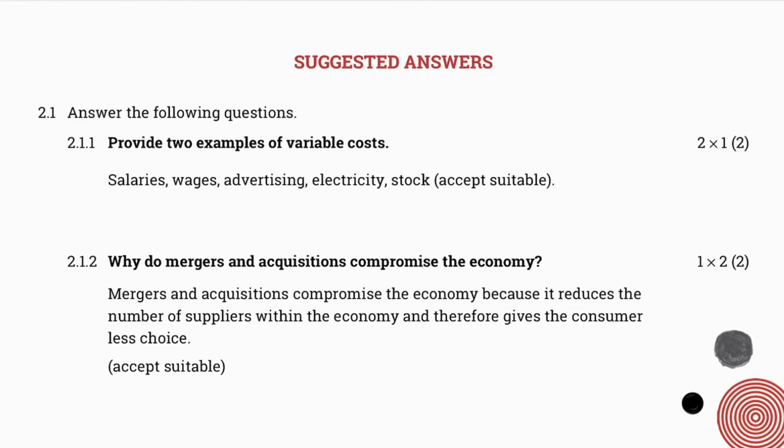The next question says, why do mergers and acquisitions compromise the economy? Mergers and acquisitions compromise the economy, grade 12s, because it reduces the number of suppliers within the economy and therefore gives the consumer less choice. Again, your answer might not read exactly as mine, but that does not make it incorrect. If the gist of your answer is more or less the same as mine, that is absolutely fine.